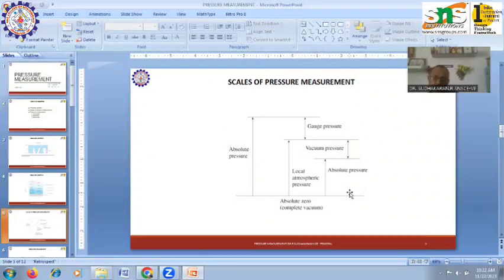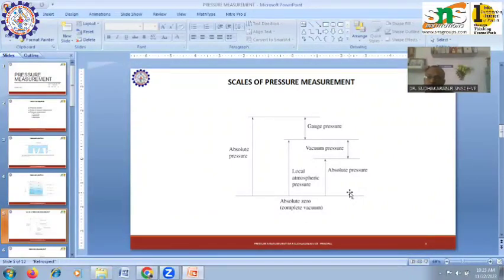In the other system, the pressure is measured above atmospheric pressure, and it is called gauge pressure. So what is gauge pressure? Gauge pressure is nothing but pressure measured with the help of a pressure measuring instrument in which the atmospheric pressure is taken as datum. So the atmospheric pressure on the pressure measuring gauge is marked as zero.